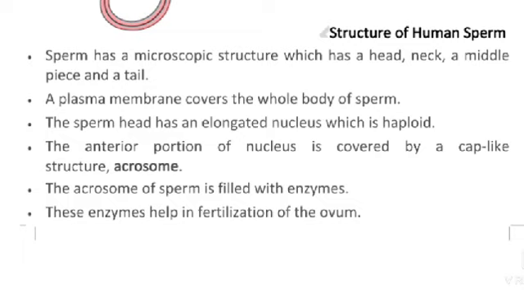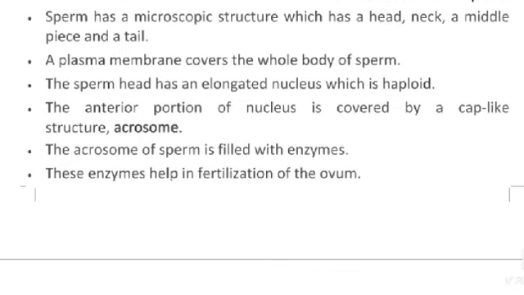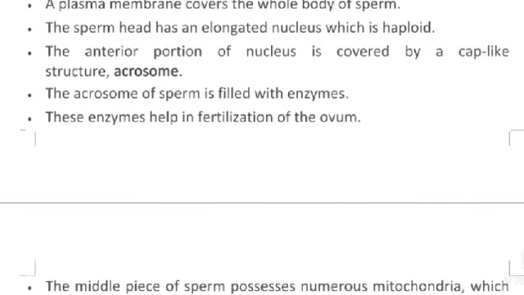Sperm has a microscopic structure which has a head, neck, middle piece and a tail. A plasma membrane covers the whole body of the sperm. The sperm head has an elongated nucleus which is haploid. The anterior portion of the nucleus is covered by a cap-like structure called the acrosome.